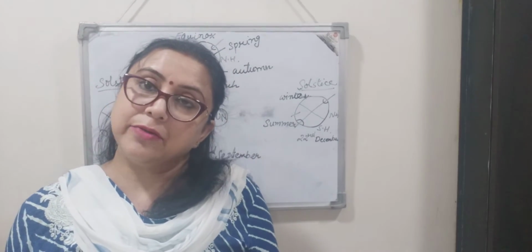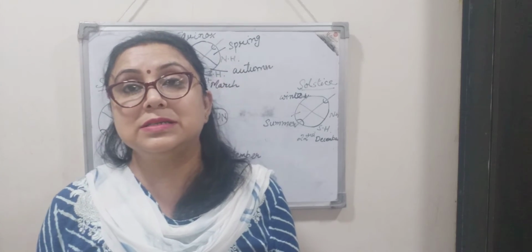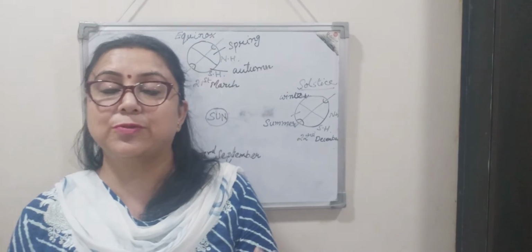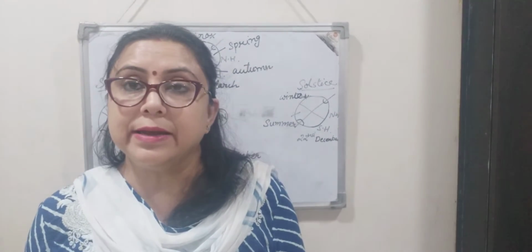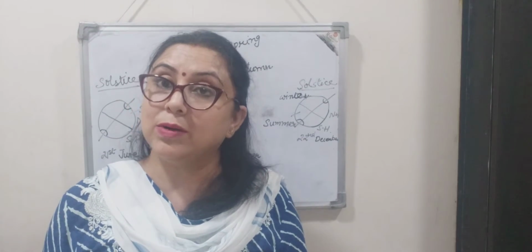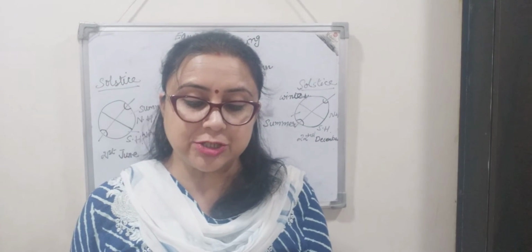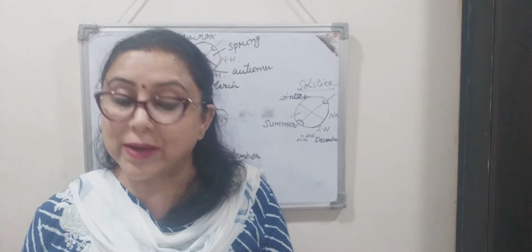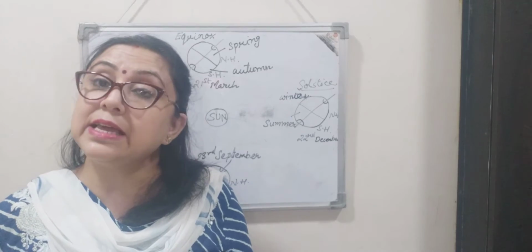And equinox, of course, as the word suggests, the word itself says its meaning. Equinox comes from the word equal. So when the duration of day and night is equal, that is equinox. It is the day on which the midday sun shines vertically overhead at the equator, and the duration of day and night is equal.